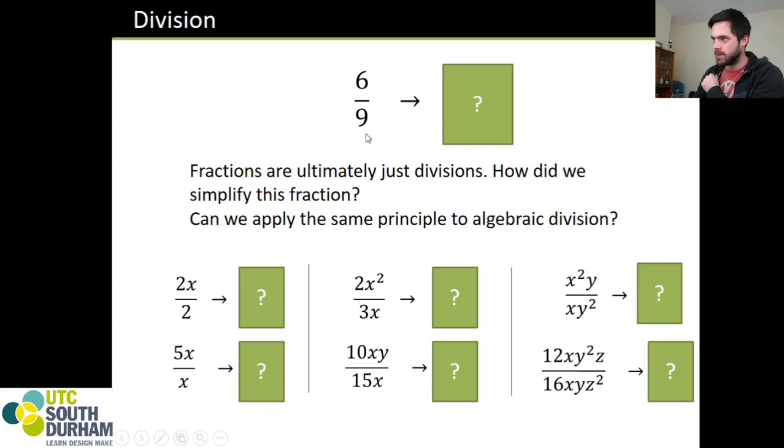What can we divide the top and bottom by? In this case it's 3, to give us 2 over 3. 6 divided by 3 is 2. 9 divided by 3 is 3. Down here, 2x divided by 2.